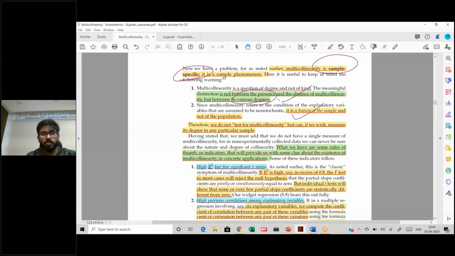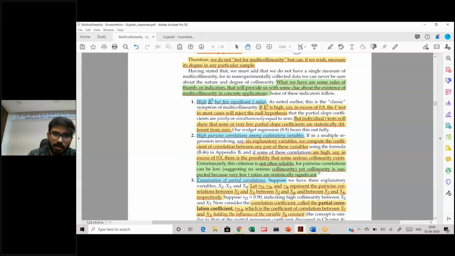So how do we detect it? The first method: high R squared and few significant t ratios. That means your R squared is pretty high, supposedly in excess of 0.8, which means you can reject your F test, the joint hypothesis that all variables are insignificant. However, when you individually check each particular variable, a lot of your variables come out to be insignificant.